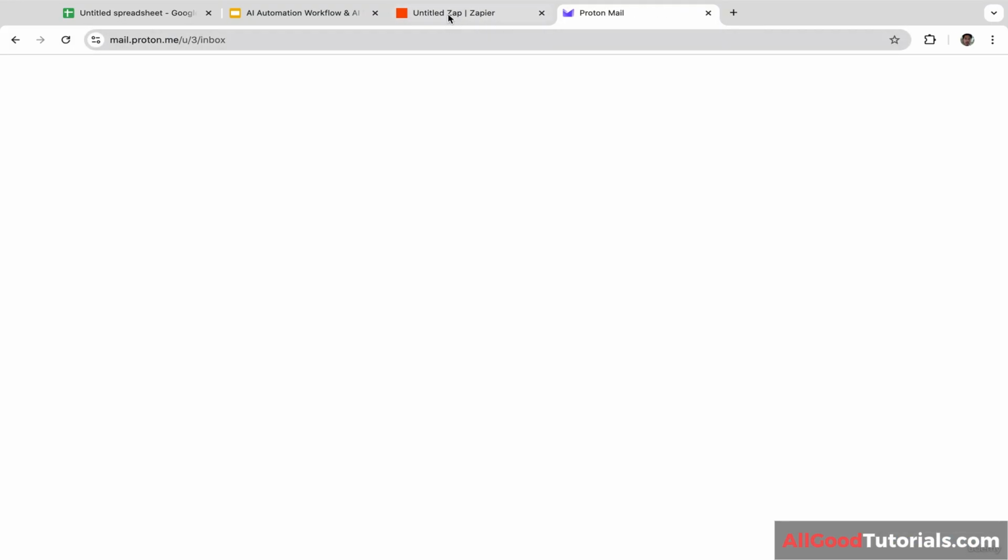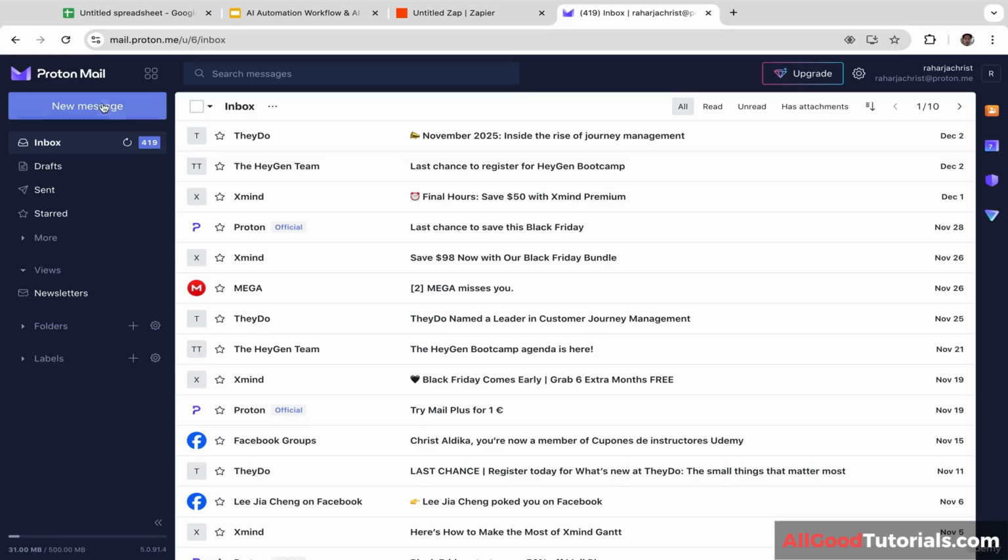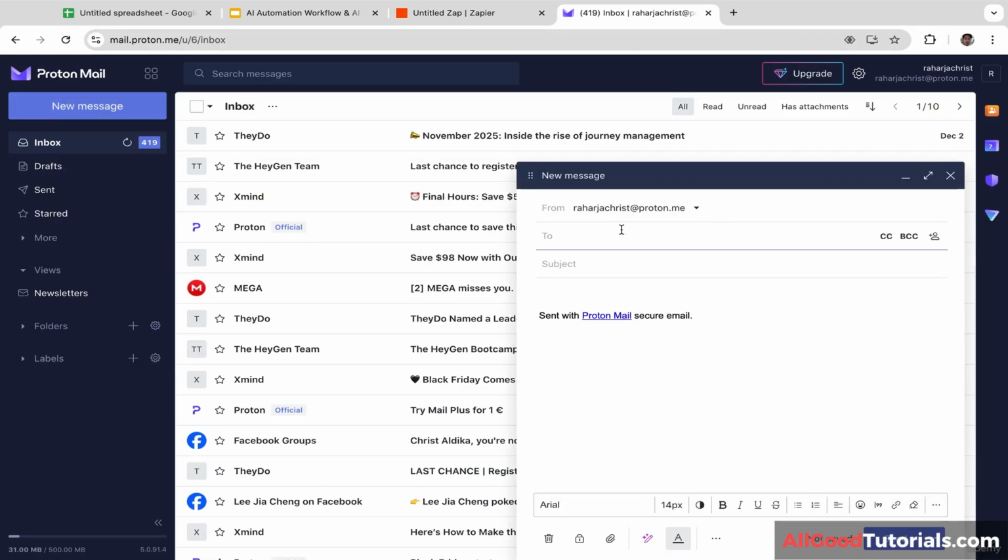Okay, now I'm going to send an email to helpfulbot10@gmail.com, and we're going to test if the automation is working. So when we send the email, AI should be able to read the email from our inbox and automatically write the draft. Let's click new message, and I'm going to send the email to helpfulbot10@gmail.com. So that's my other email.